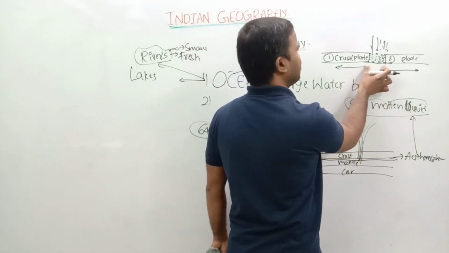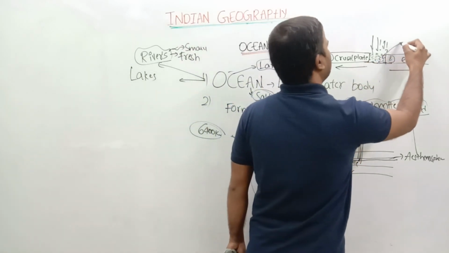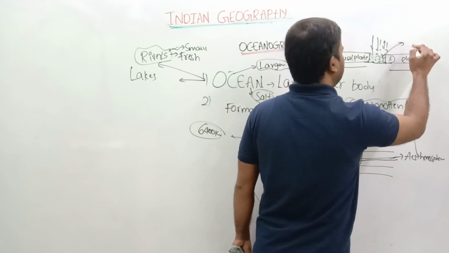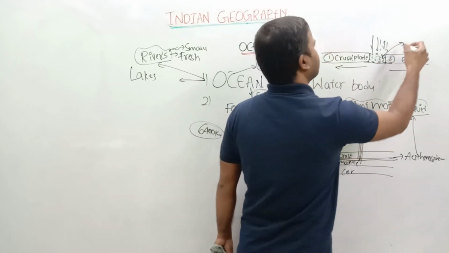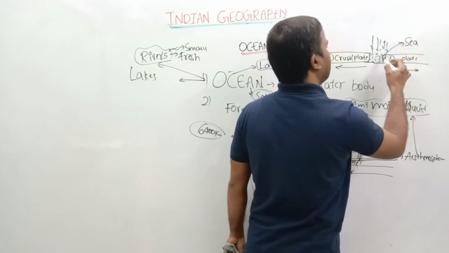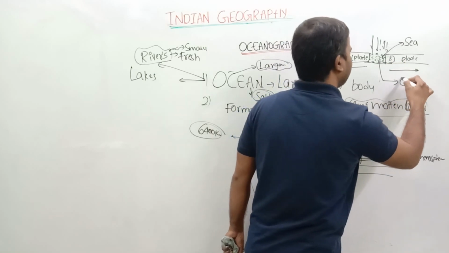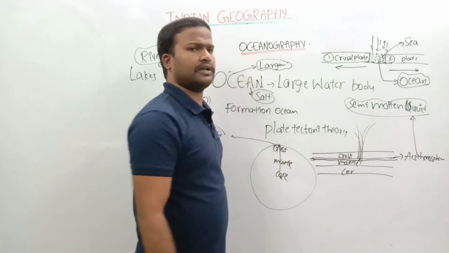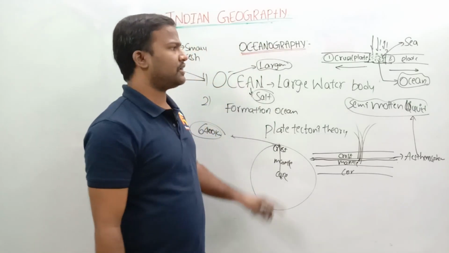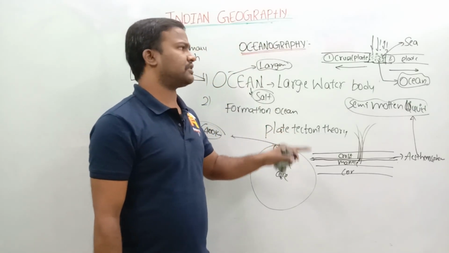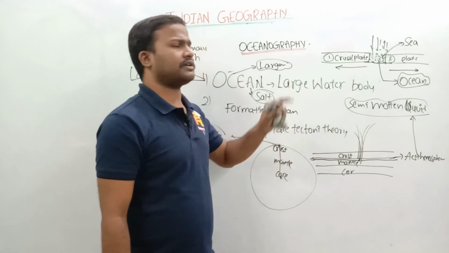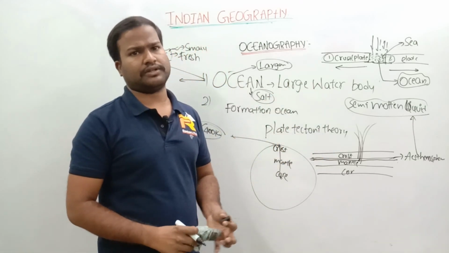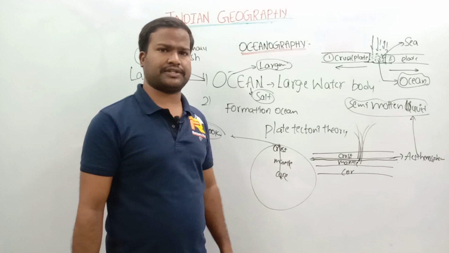If the gap size is small, it is called a sea. If the gap size is very, very large, it is called an ocean. This is the concept behind the creation of oceans. This is how oceans are created.